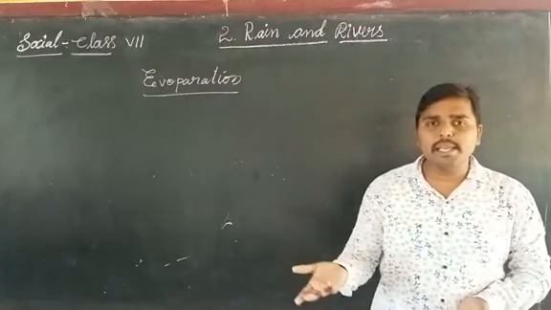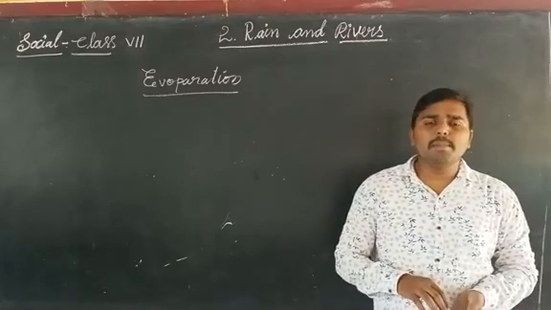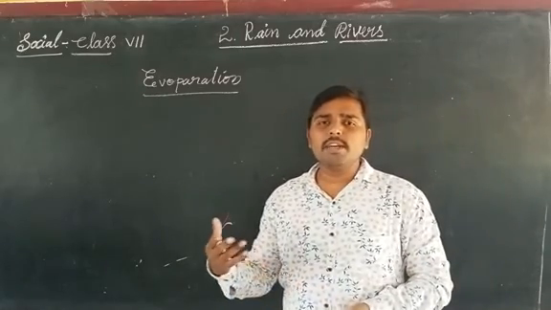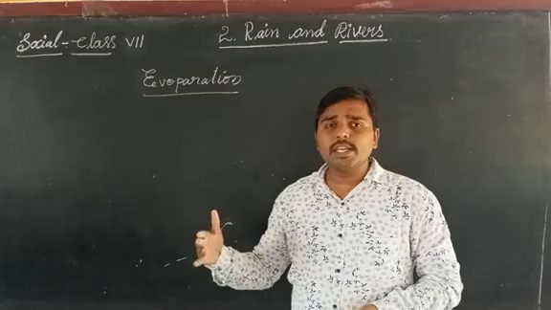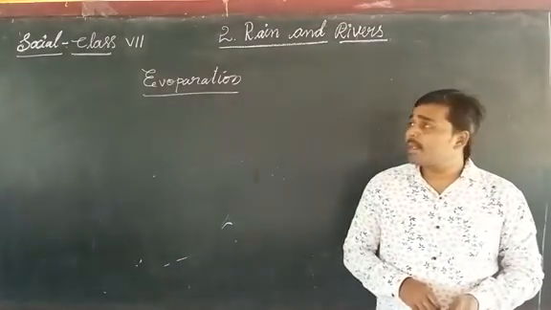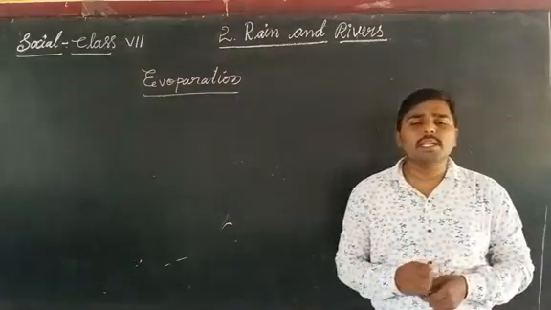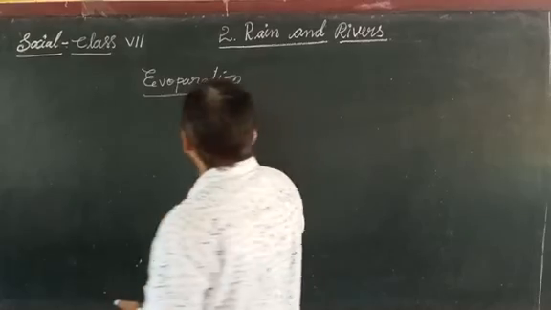What is happening to the water which is present in the plate? The water is converted into water vapor, and the water vapor goes up high. This entire process is called evaporation.